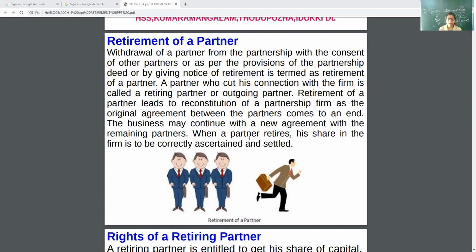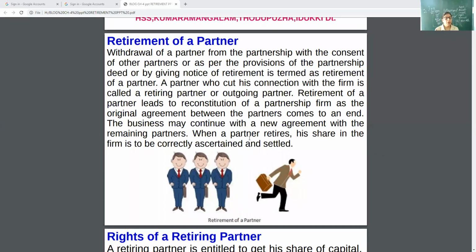Retirement of a partner leads to reconstitution of a partnership firm. Reconstitution, underline it. That term may come in fill in the blank or MCQ. Retirement of a partner is called reconstitution of a partnership firm.